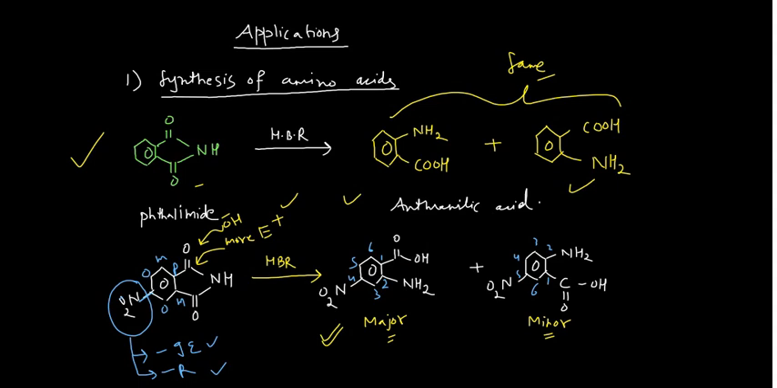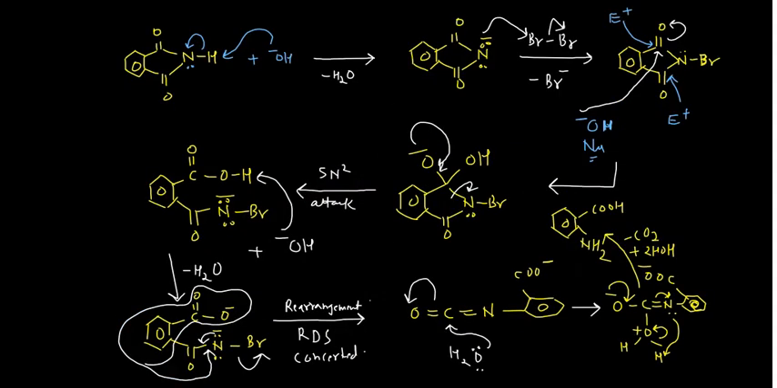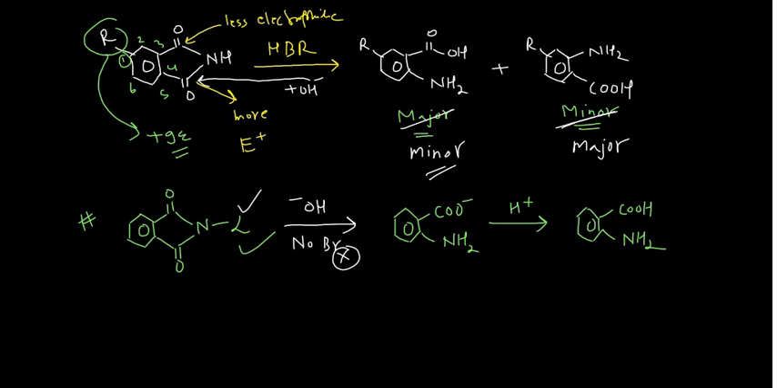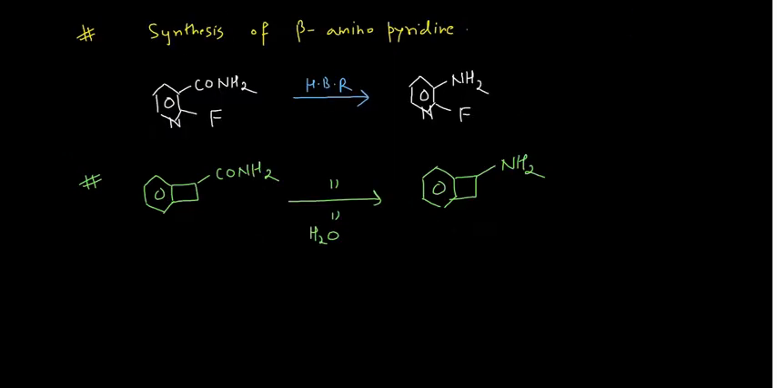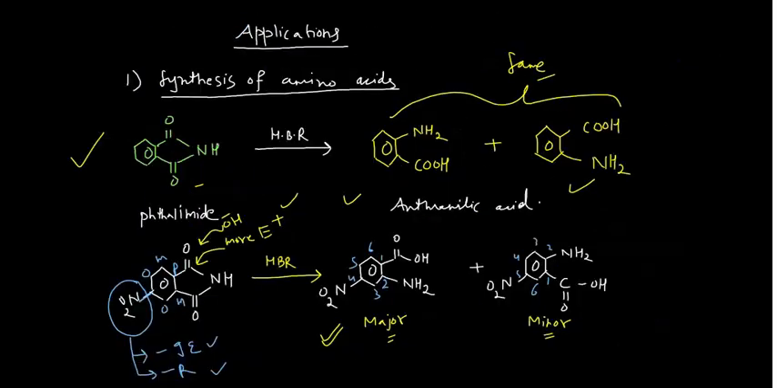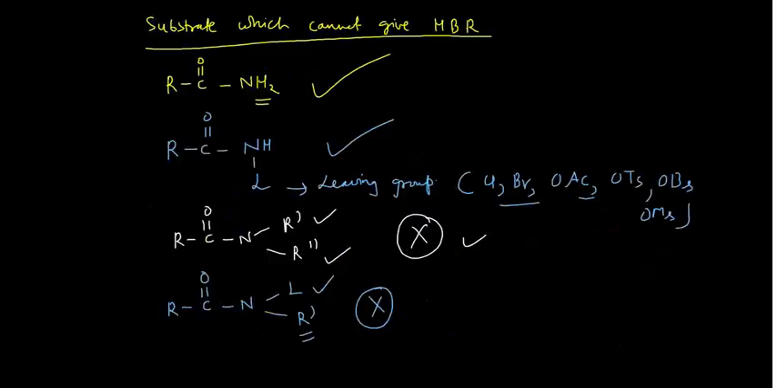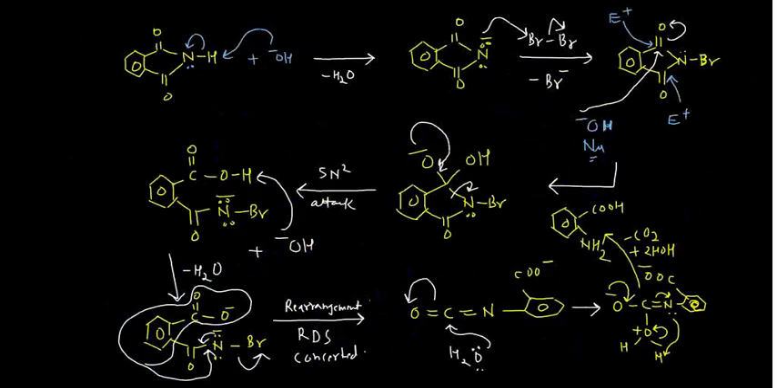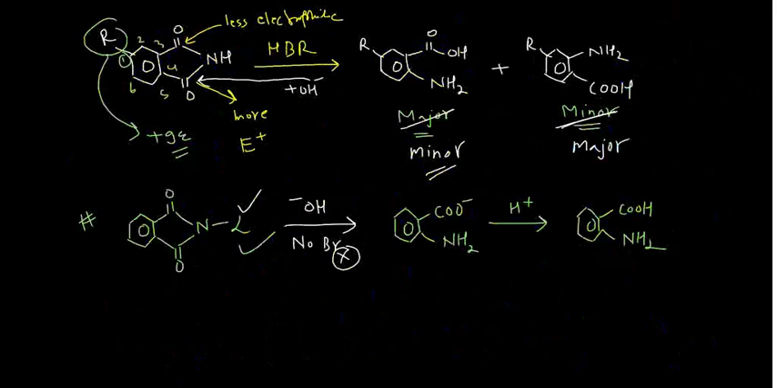While in case of the next example, in case of your alkyl part, where I have written that, I missed that somewhere, maybe I have deleted that part. Not deleted actually. You see here, this is R. So this case is quite different. These are some of the aspects of your Hofmann bromamide reaction, and you should know each and everything.